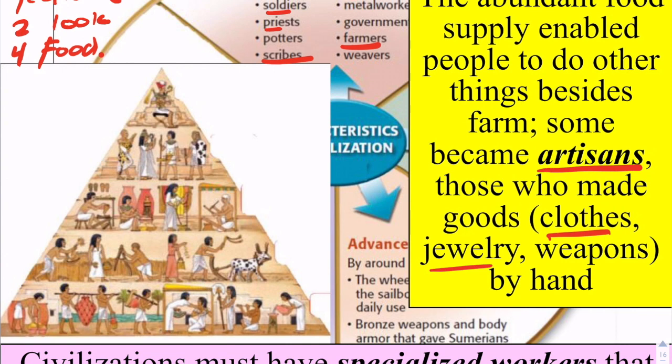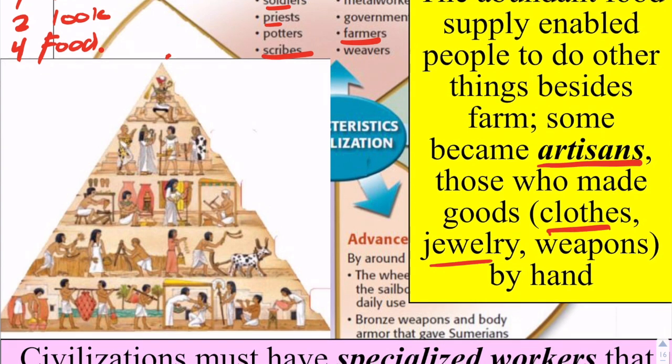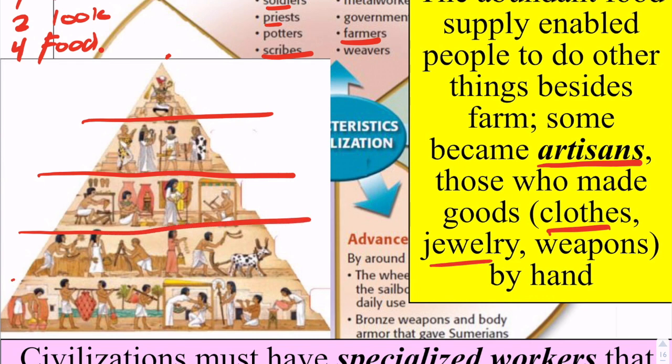Now we have more and more stuff. For the first time ever, we are going to have a class system. A simple way of defining what a class system is by looking at this pyramid right here. For the first time in forever, we are going to have divisions among society that are made up by the rich and the poor, just like today.